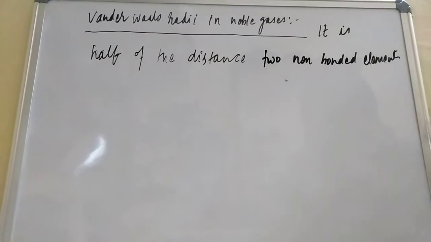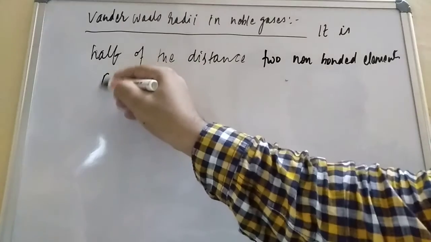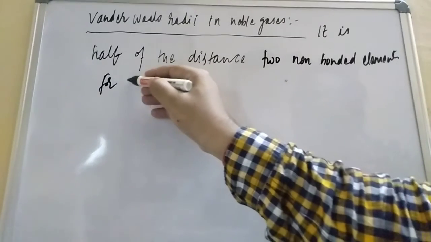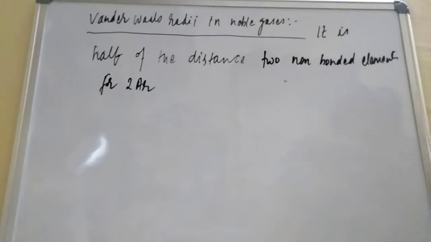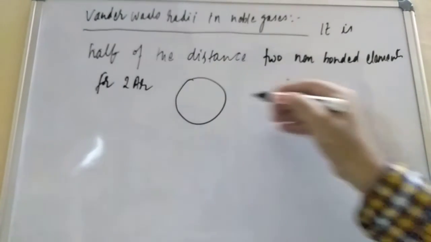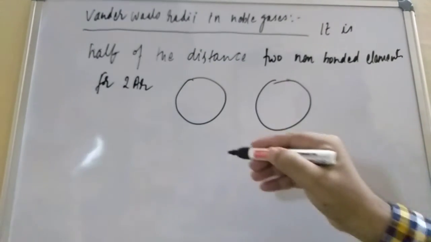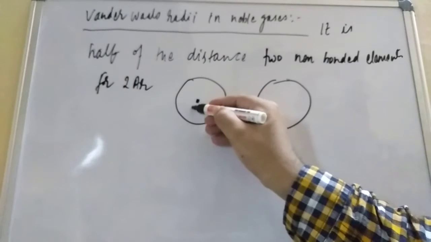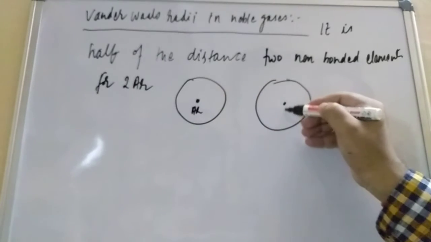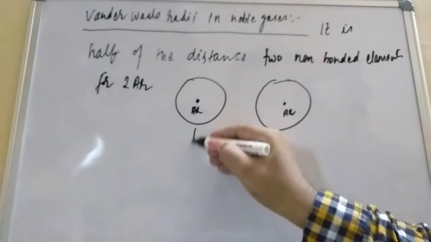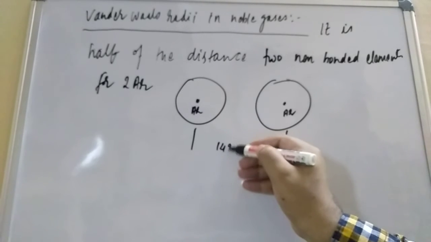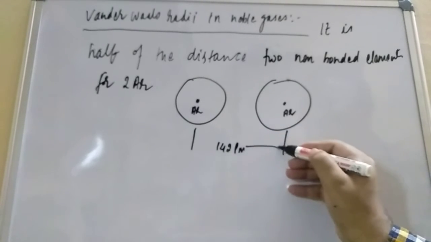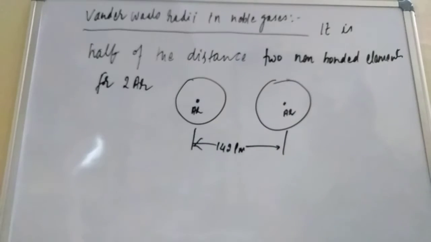In this case there is no bond, student. Suppose for example we are having two argon. So how to calculate that: suppose one argon is here and another argon is here. There is no association. Here is the center of the argon and it is also the nucleus of the argon. They are saying the distance is given. How much are they giving, student? 142 picometer. So they are asking for the van der Waals radii.